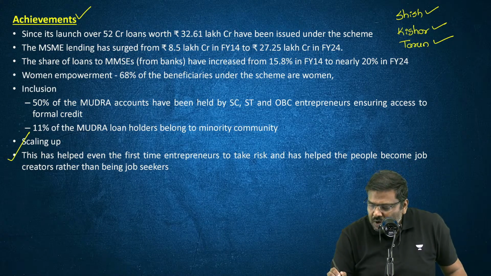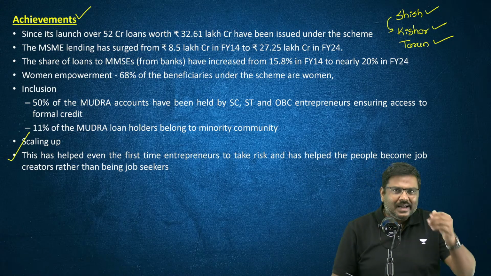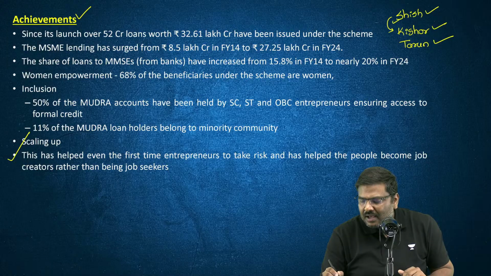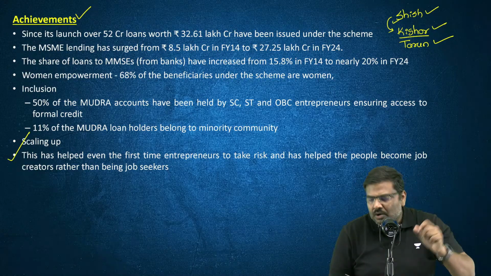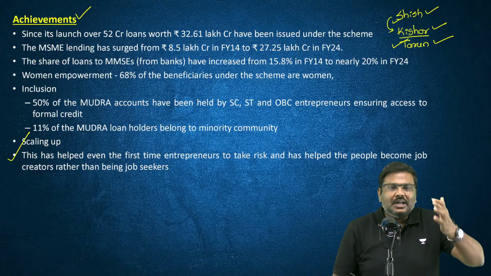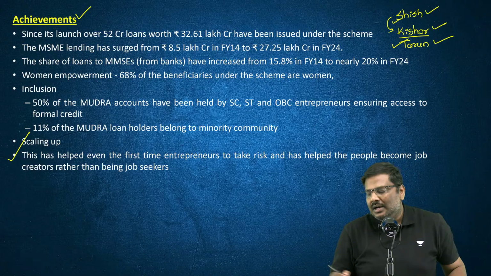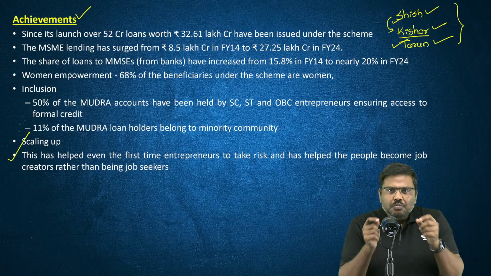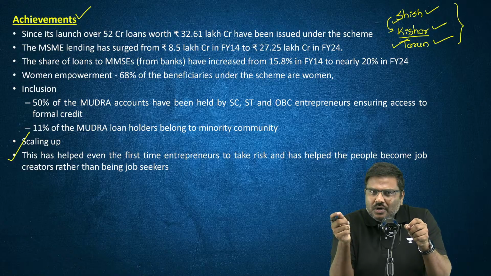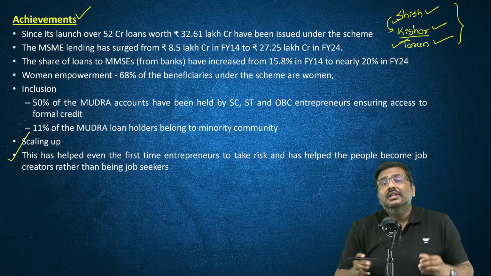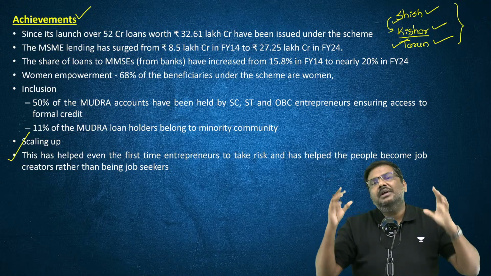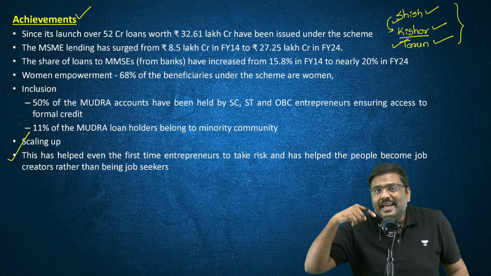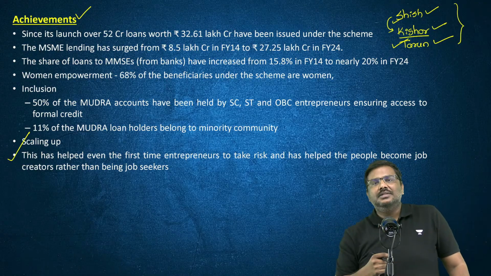You borrow under Shishu, repay, and now you are allowed to borrow under the Kishore category, repay the loan. Now you are allowed to borrow under the Tarun category, repay the loan. Does it not mean you are able to borrow a higher value of loan and repay it? This will help you in scaling up and expanding the operations of the enterprise. It has helped in the scaling up of the enterprises.